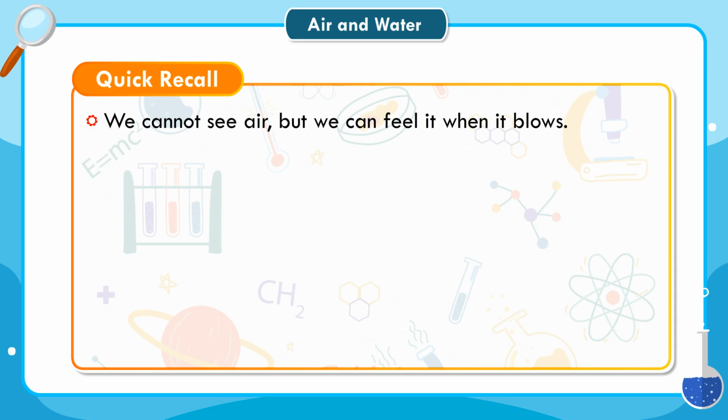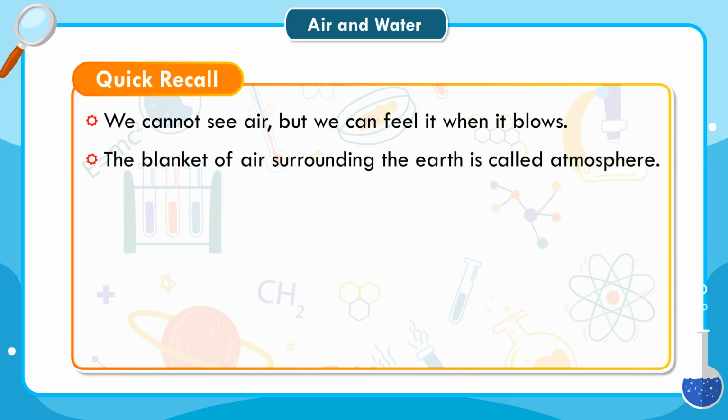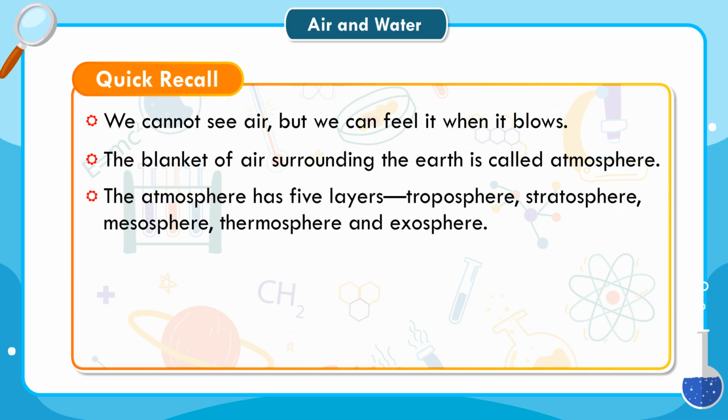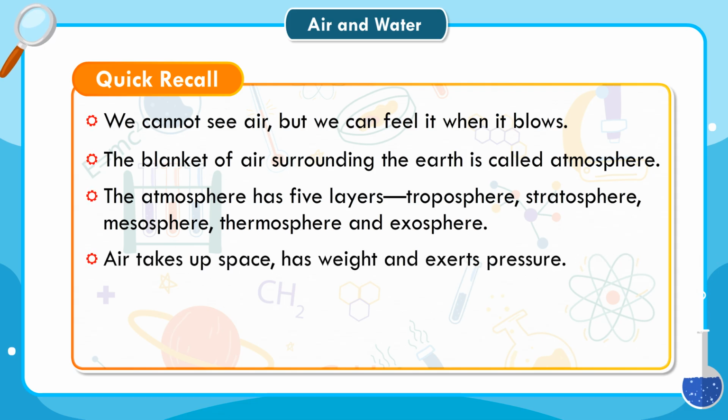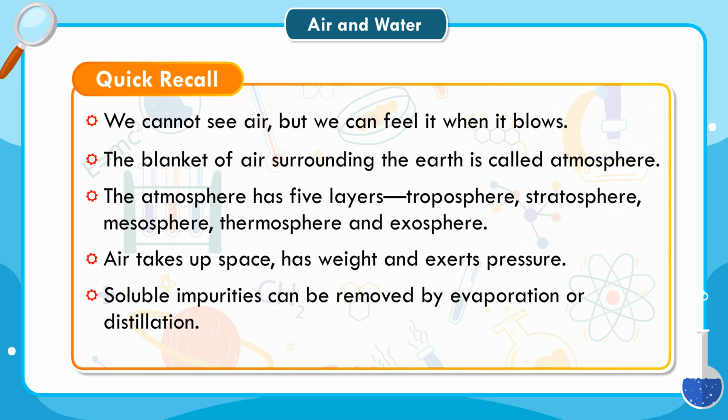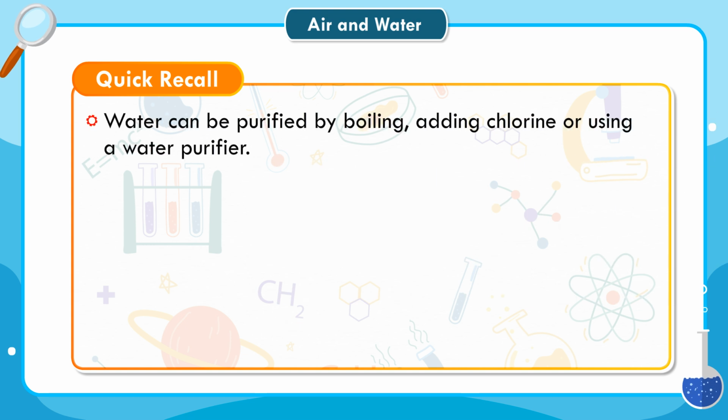Quick recall. We cannot see air, but we can feel it when it blows. The blanket of air surrounding the Earth is called atmosphere. The atmosphere has 5 layers: troposphere, stratosphere, mesosphere, thermosphere and exosphere. Air takes up space, has weight and exerts pressure. Soluble impurities can be removed by evaporation or distillation. Water can be purified by boiling, adding chlorine or using a water purifier.